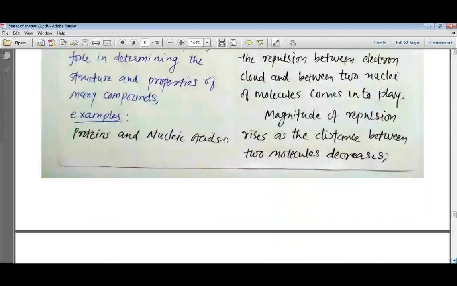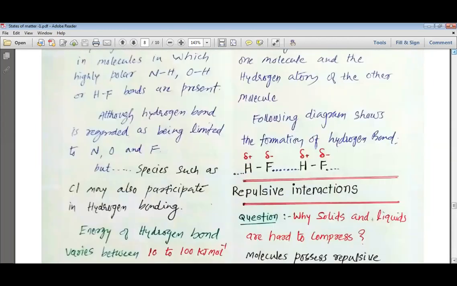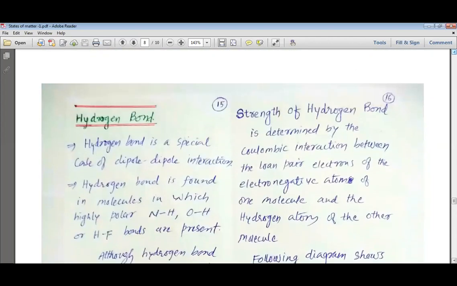For example, proteins and nucleic acids. My dear students, you will study either in the 12th standard in chemistry or in the 11th standard under biomolecules that the hydrogen bond is present in proteins and nucleic acids. So this is how you can understand that their structure is mainly because of the hydrogen bond.